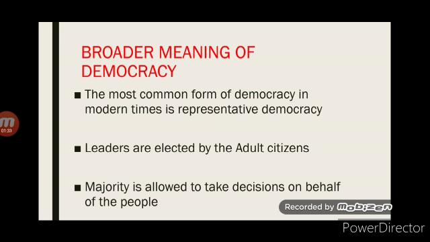Then the chosen representatives of the people frame the laws for the country. In representative democracy, people rule through their elected representatives. Children, the most common form of democracy that prevails in our time is representative democracy. A majority is allowed to take decisions on behalf of all the people.